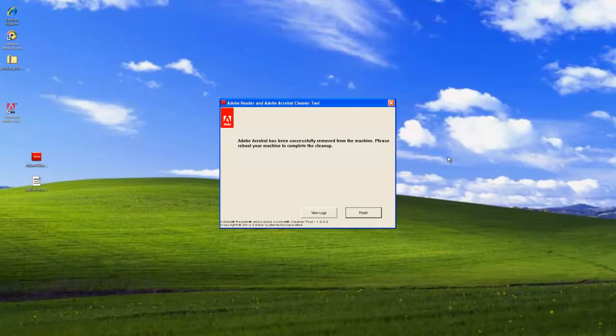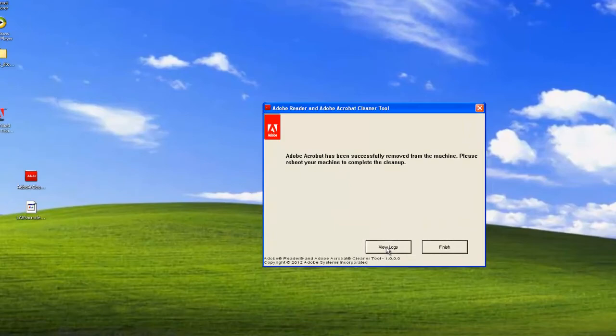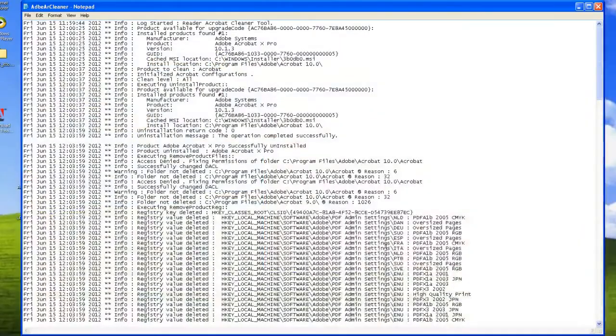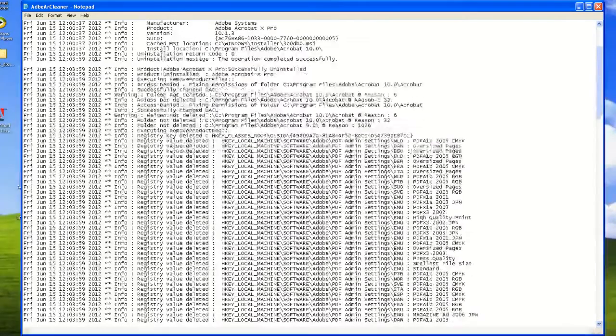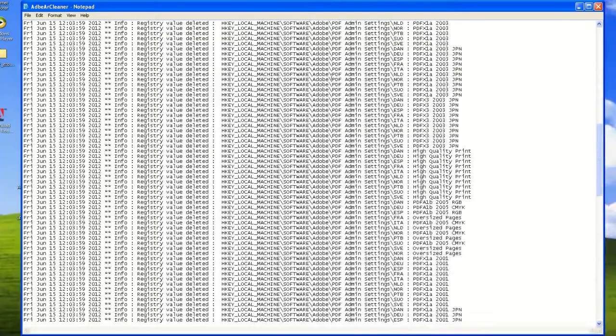And it's completed. It says Adobe Acrobat has been successfully removed from the machine. Please reboot your machine to complete the setup. Before we do that, though, we want to click View Log. And here's a log with the information of what has been removed. And now we'll click Finish.